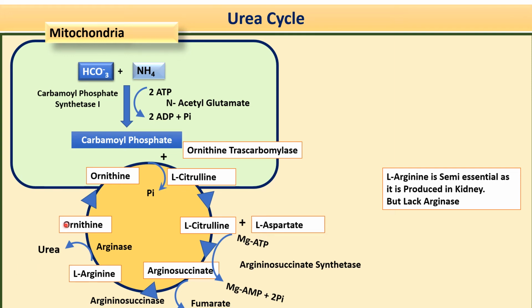Now, whatever urea is formed here will be excreted in urine and feces. By the kidney it goes to urine, and some part of urea comes into the intestine, and here it is released in the form of feces. Okay, this is about the urea cycle, and ultimately here you will get ornithine, and this ornithine again enters into this cycle.